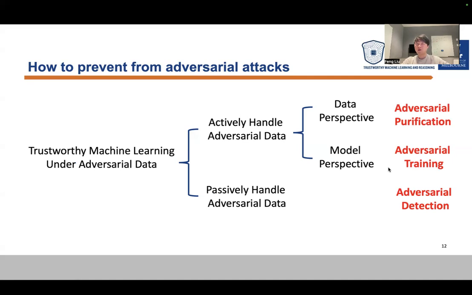The second way to actively handle adversary data is the model perspective. It's adversary training. We want to train a model robust to adversary data. The last one is to passively handle adversary data. It's adversary detection. In this scenario, we will detect if the data is adversarial. If it is from attackers, we will just throw it away. We will not make any prediction on that.